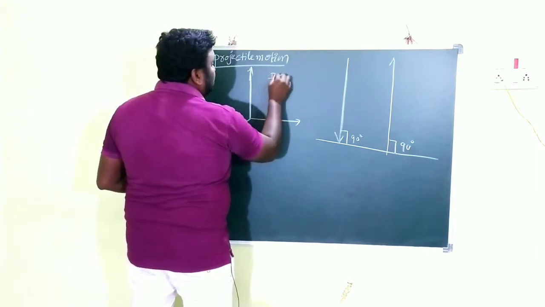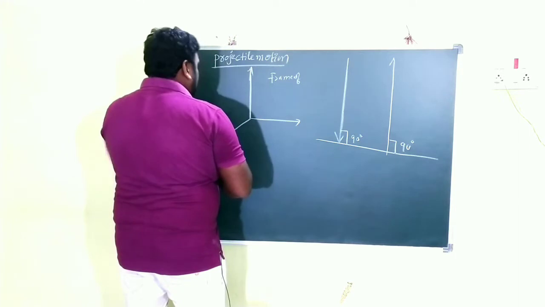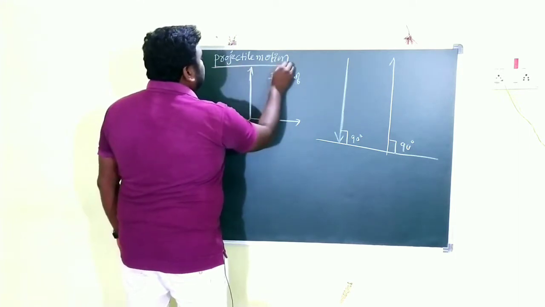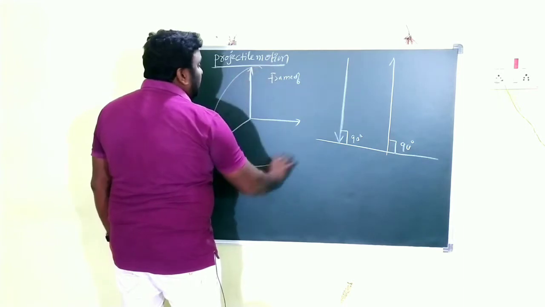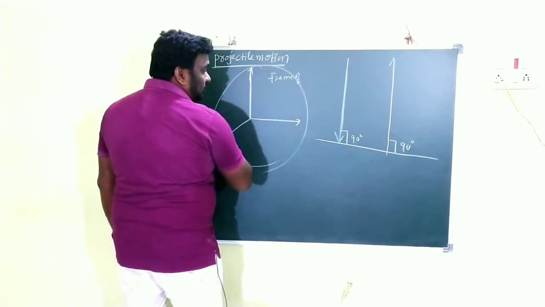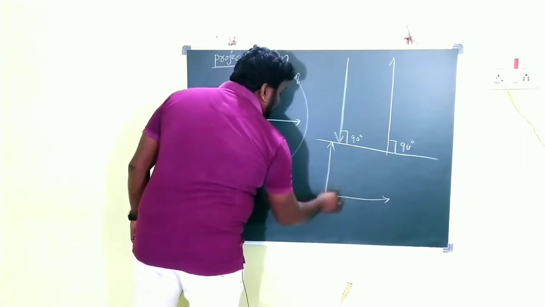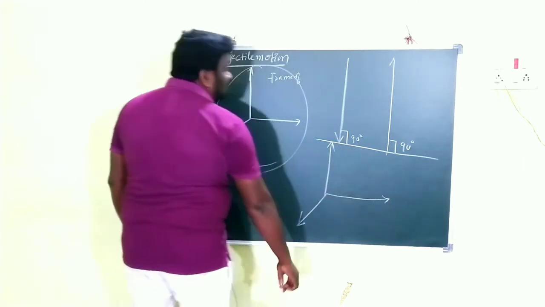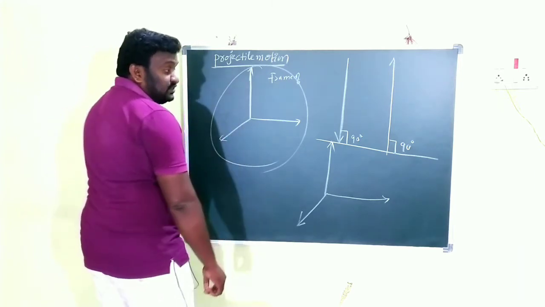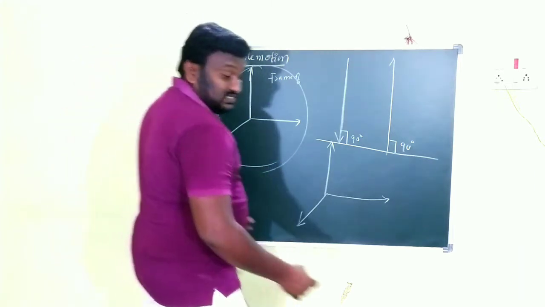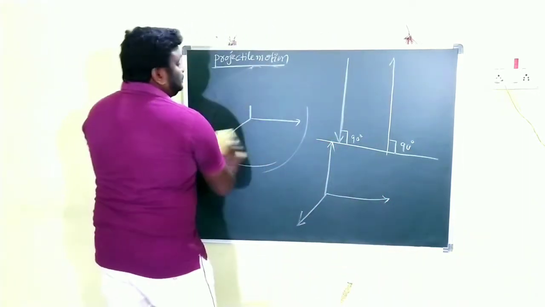Projectile motion must be explained by using some frame of reference. The coordinate system which can be used to explain the motion of the body is called the frame of reference. Clear children?